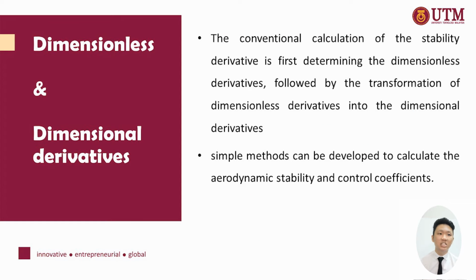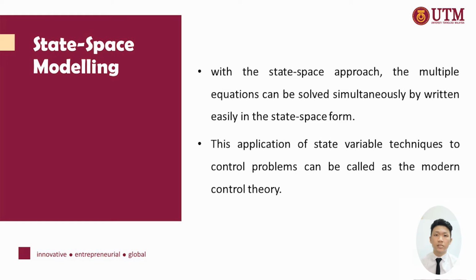Dimensionless and dimensional derivatives. The conventional calculation of the stability derivative is first determining the dimensionless derivative, followed by the transformation of the dimensionless derivative into the dimensional derivative. This is a simple method that can be used to calculate the aerodynamic stability and control coefficients. Next, with the state space approach, multiple equations can be solved simultaneously and written easily in state space form.